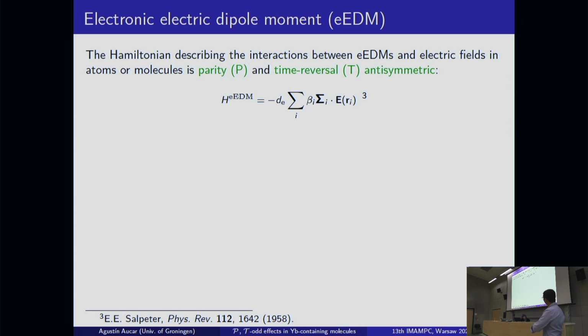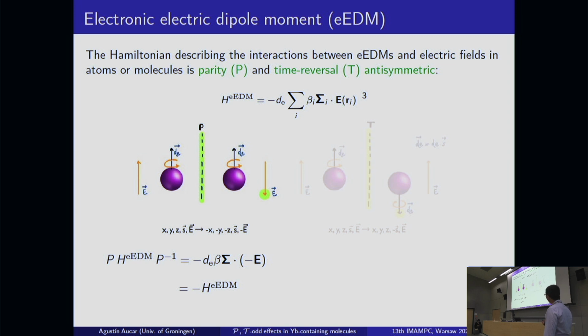In 1958, Salpeter proposed this interaction, this Hamiltonian, that accounts for the interaction between the eEDM, the electron electric dipole moment, and electromagnetic fields. Basically, it has been shown that the electric interaction dominates over the magnetic interaction. So here we only keep the electric interactions. Here E is the electric field at the position of one of the electrons, and beta and sigma are the 4x4 Dirac matrices in the standard representation. The d_e is the magnitude of the eEDM.